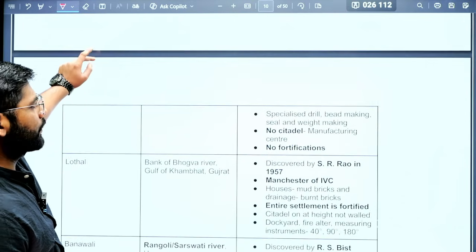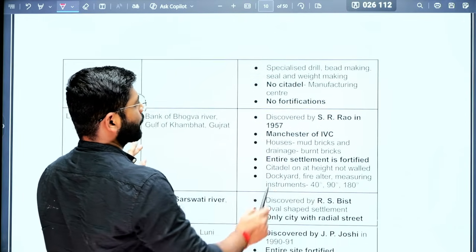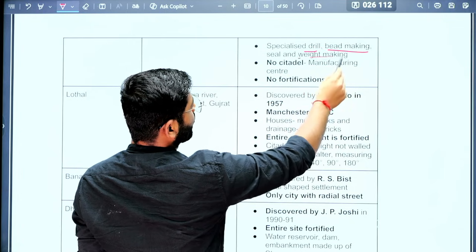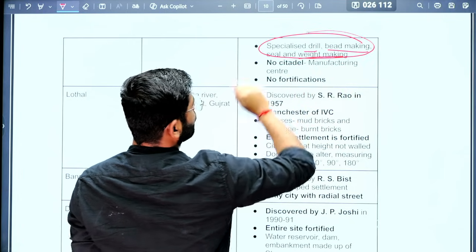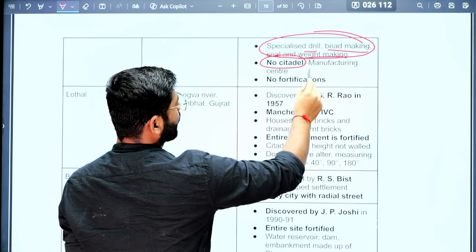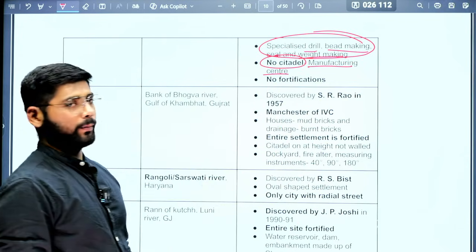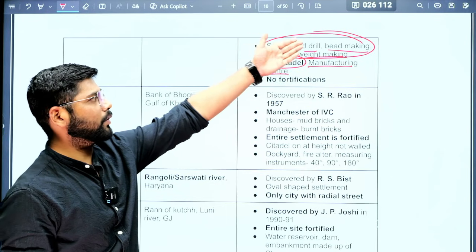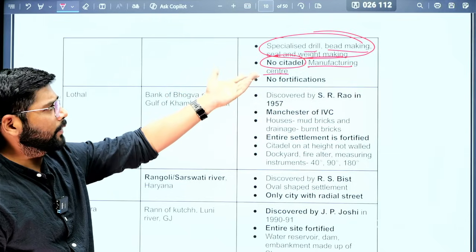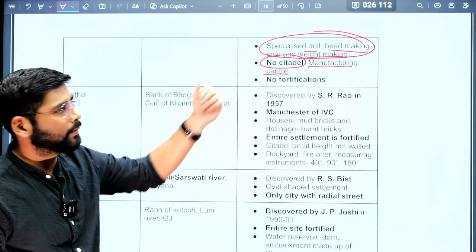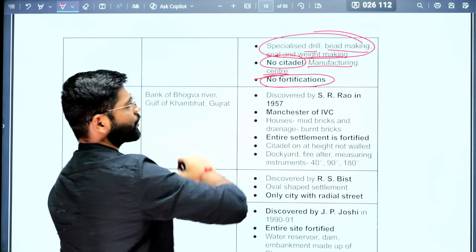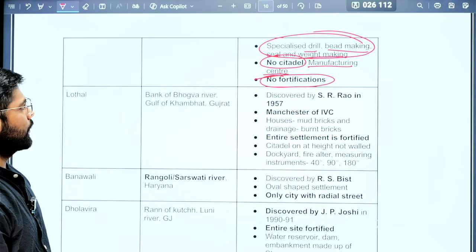Then we have found the specialized drill. We have found bead making, seal making, weight making. So entire things we have found here, so that's why they interpreted it. In addition to this, there was no citadel. So it was a manufacturing sector, because we have seen a lot of industrial activity associated with Chanhudaro and it had no citadel. So it is interpreted that it might be a manufacturing center. Also this site was not fortified. So fortification was not there in Chanhudaro. This is the important thing.